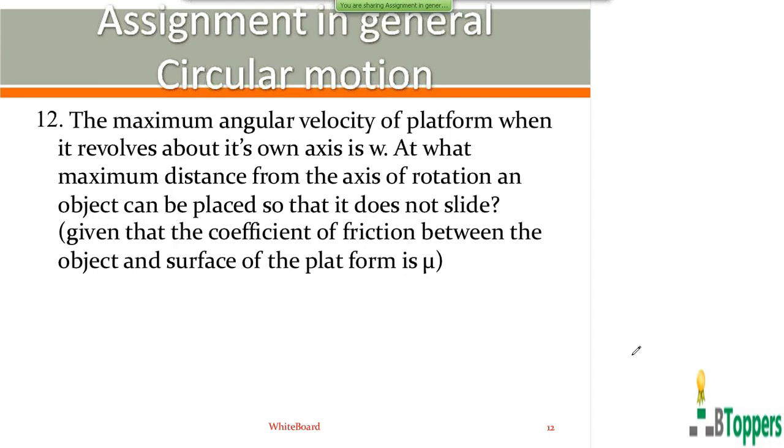So look at question number 12. The maximum angular velocity of the platform when it revolves about its own axis is omega. What maximum distance from the axis of rotation can an object be placed so that it does not slide? Given that the coefficient of friction between the object and the surface of the platform is mu. The platform is understood to be horizontal here.